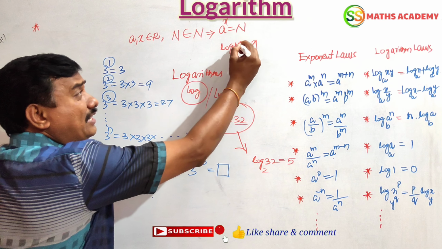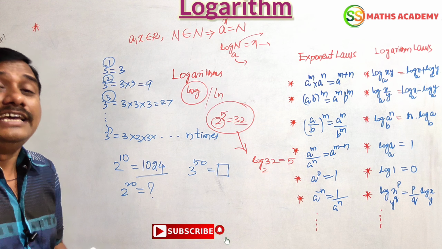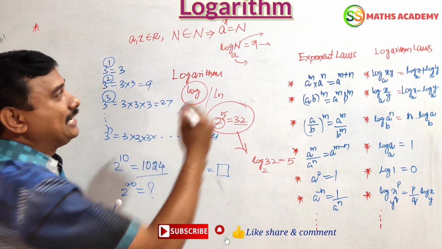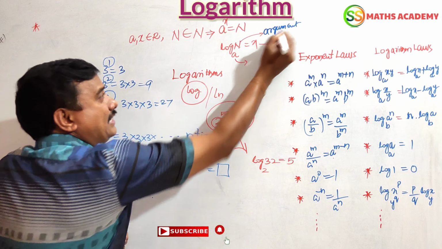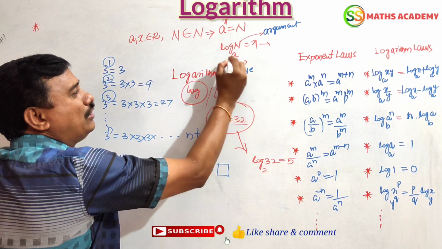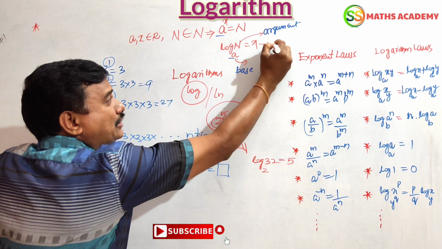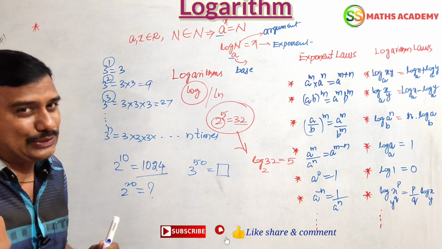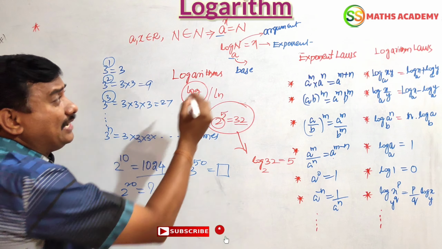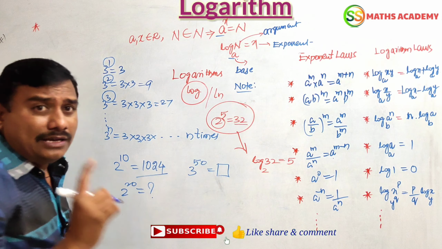We read it as log n to the base a equals x. Right? Now here what is n, what is a, what is x? Simple. N is called the argument. A is called the base. Here base, here also base, the base will be the same. Now x is called the exponent or power or indices also. Friends, here a very important note I want to say to you, about the conditions.